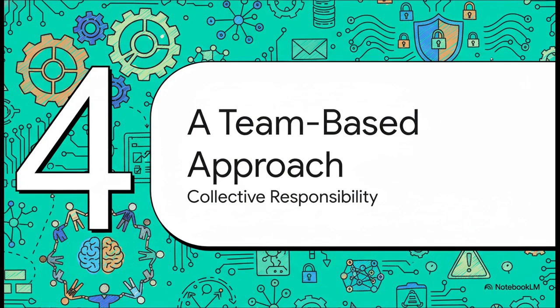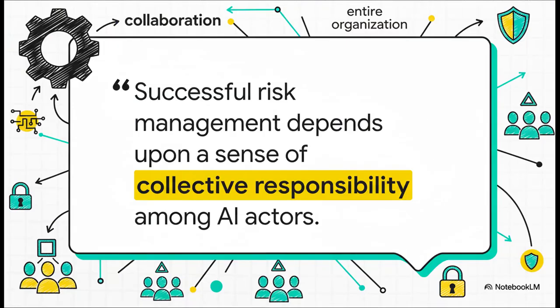Now, here's one of the most critical takeaways from this whole framework. Managing AI risk is not just a job for the coders and the data scientists. Not at all. It is everybody's job. This quote from the document really says it all. For this to actually work, everyone has to feel a sense of collective responsibility. It means you need people from all different parts of an organization working together, each person bringing their own unique viewpoint to the problem.